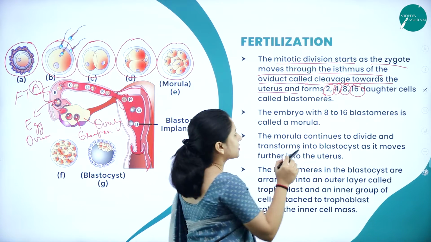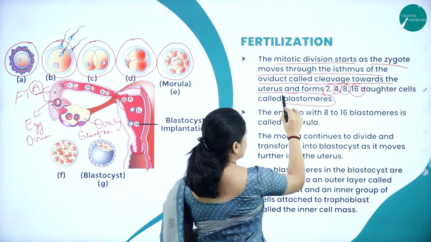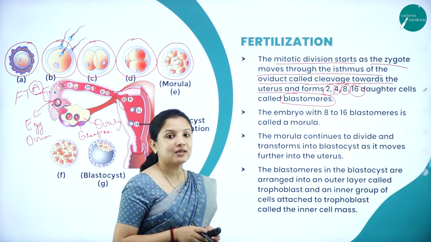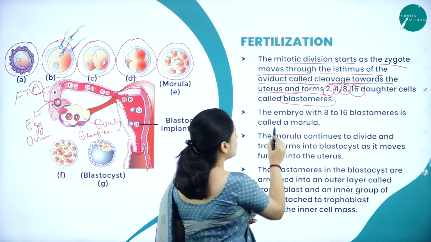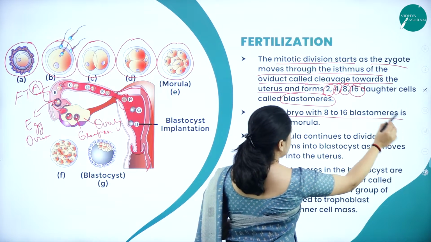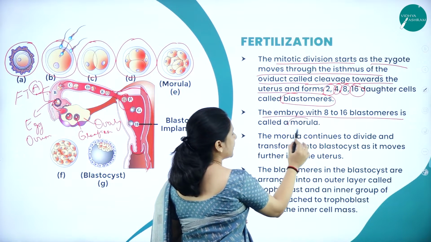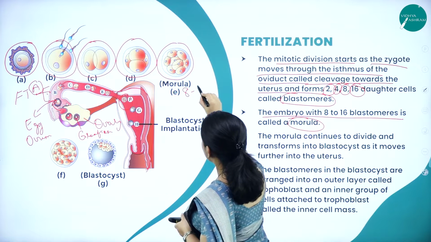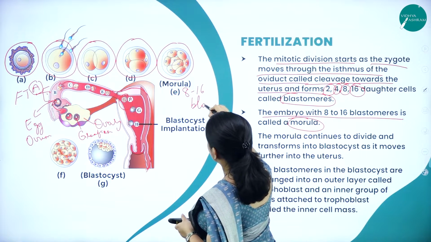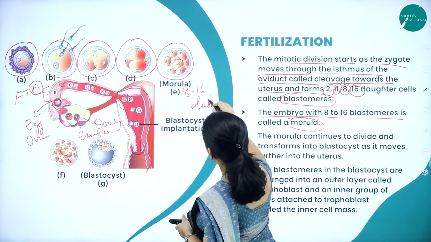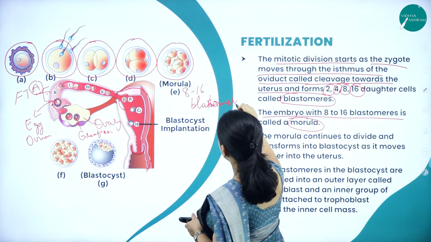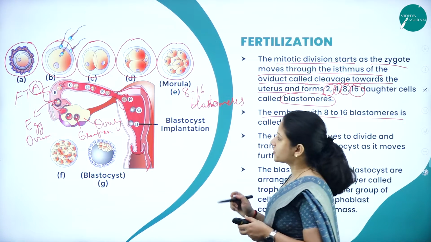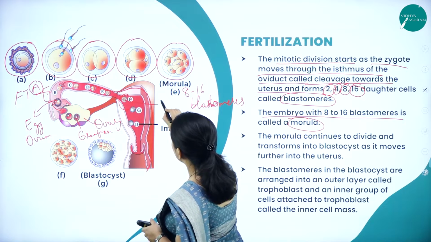These daughter cells are called blastomeres. The embryo which consists of 8 to 16 blastomeres is called a morula. So what is this morula? It contains 8 to 16 blastomeres. How did these blastomeres form? The blastomeres formed because of mitotic cell division. So here, this is the morula.